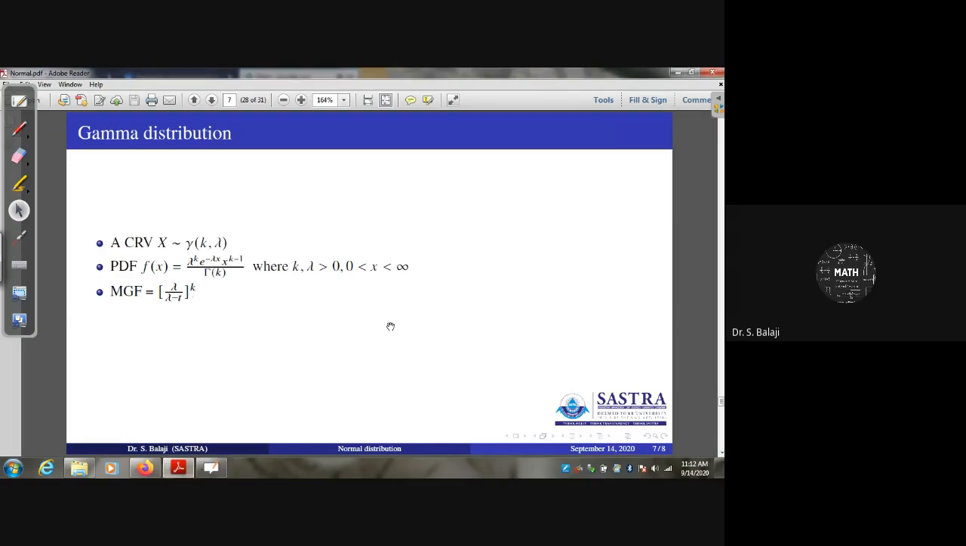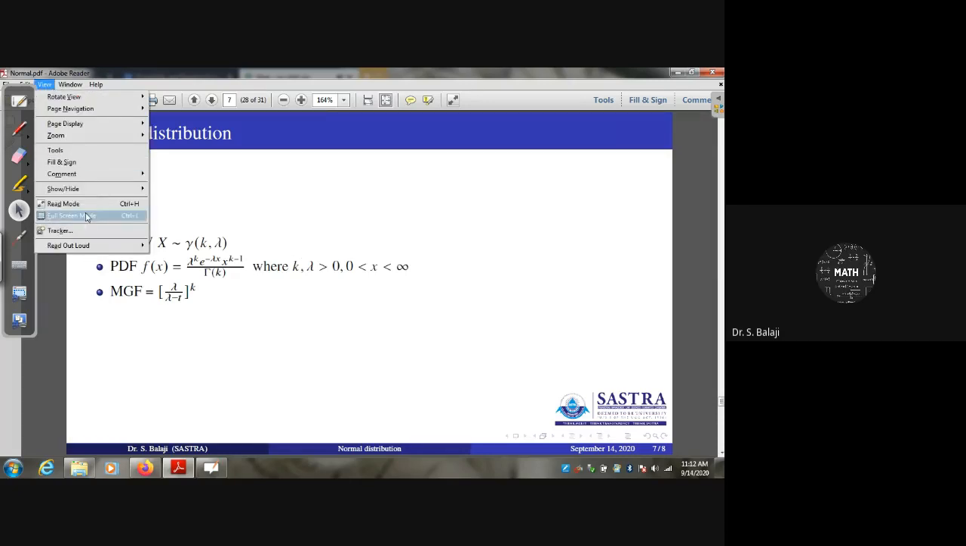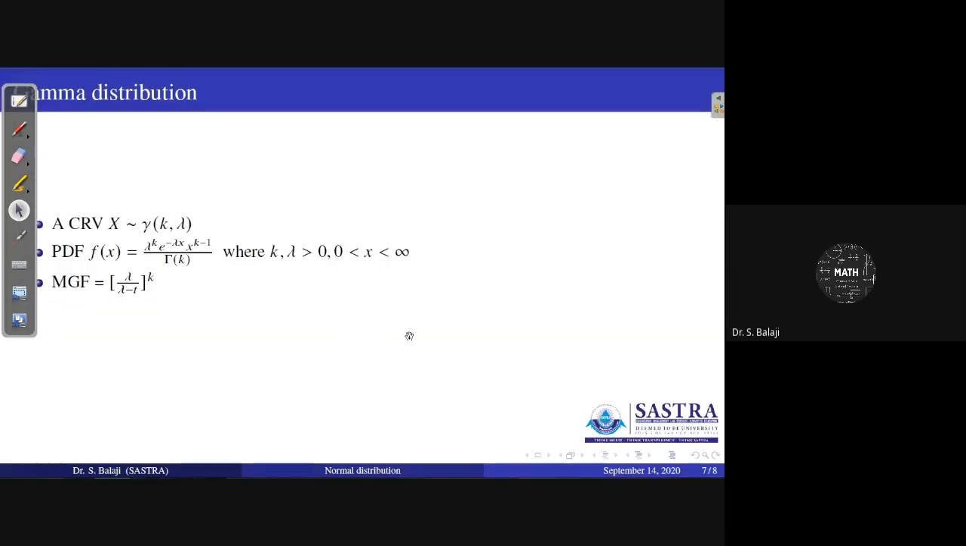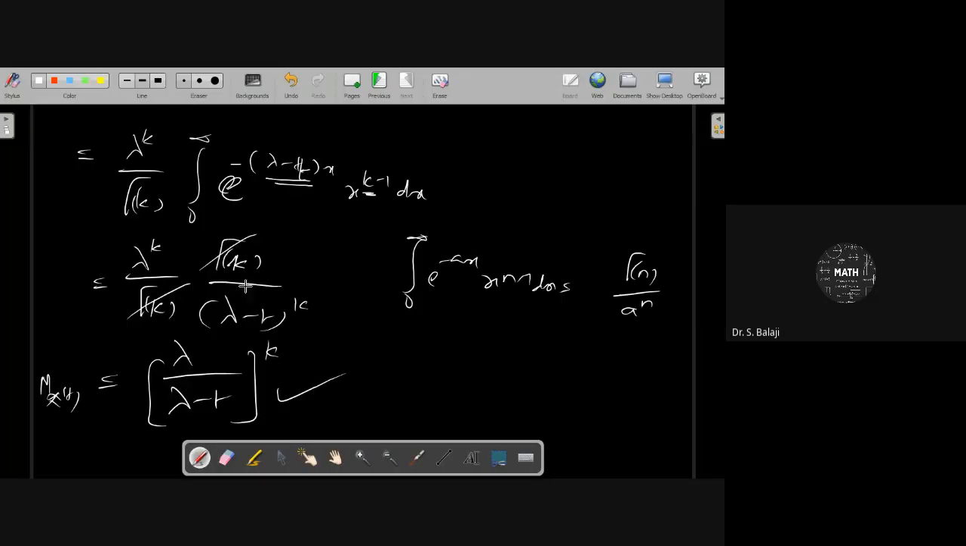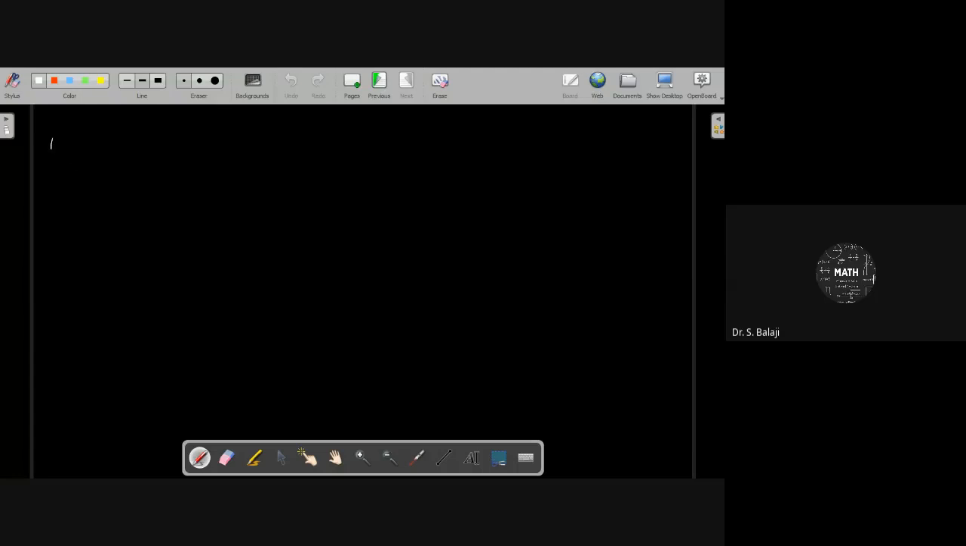From this MGF, you can derive mean and variance. The mean is k by lambda, and the variance is equal to k by lambda square. That is also very simple here. Mean derivations, that you already know. I think all of you can try it yourselves also.